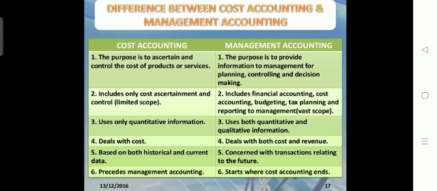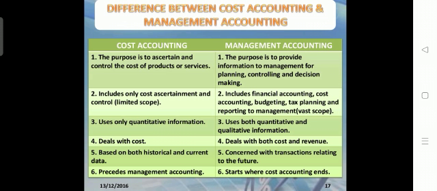But management accounting is concerned with transactions relating to the future. It is prepared for the business concern's preparation for the future period: planning and organizing are all done for future purposes.